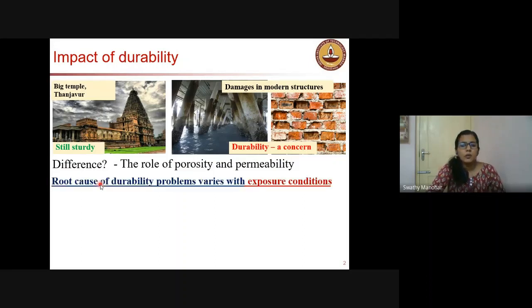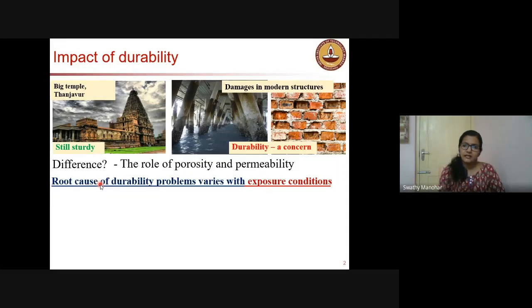So the problems vary with exposure conditions. For each structure, the durability design will be separate. We don't want to design a residential building for 100 or 200 years, right? We normally design a residential building for 50 years. But for bridges or some common facility structures, we go for 100 or 200 years. For monuments, we go for 1,000 years, like Shah Jahan built the Taj Mahal. It was for 1,000 or 2,000 years.